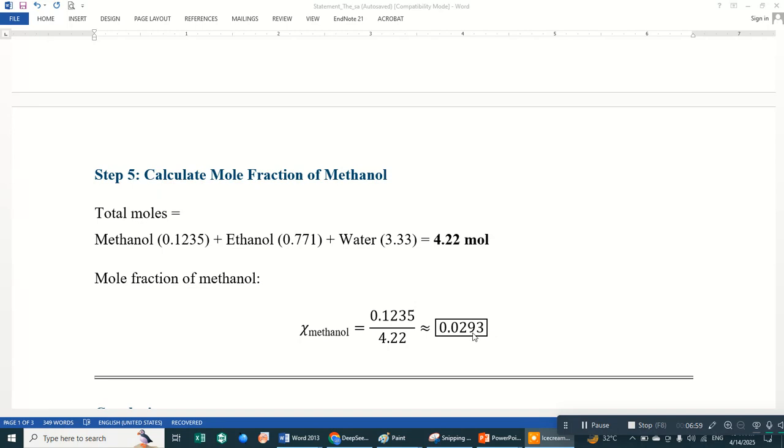I hope you got all the points and all the steps of this numerical. By using this numerical we can find out whether the wine sample or ethanol sample which is used for drinking purposes is fit for drinking or not.